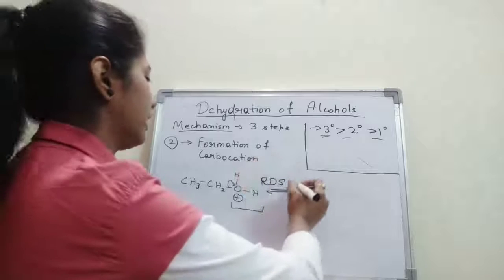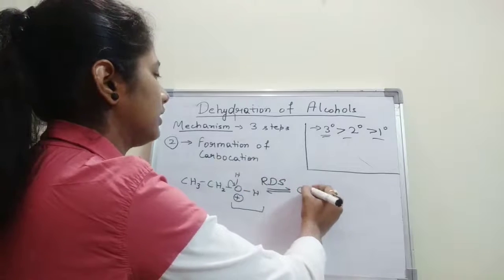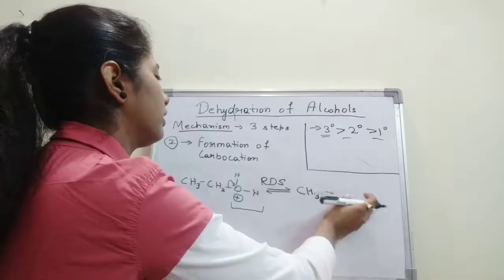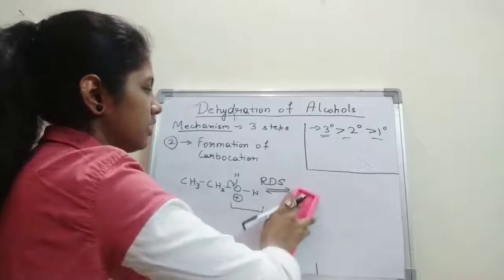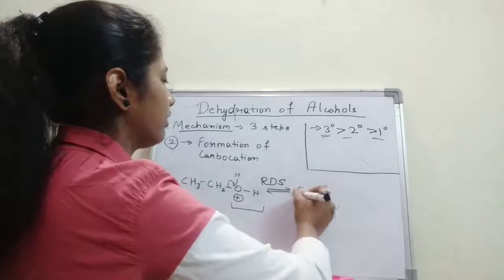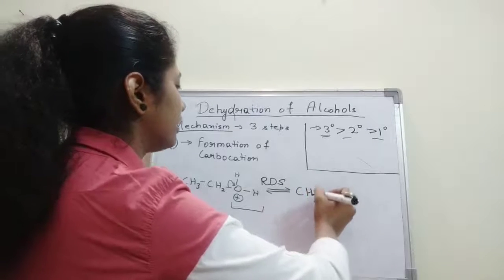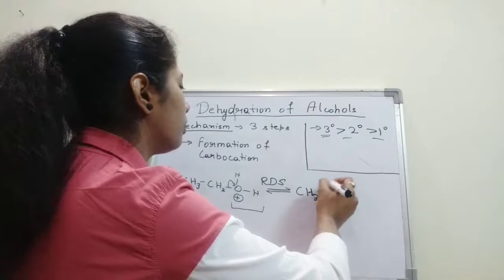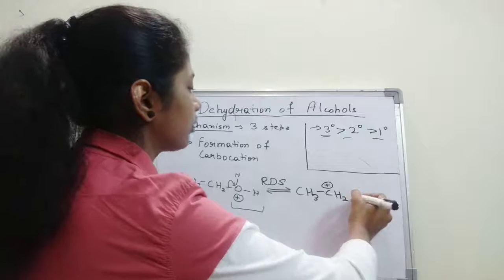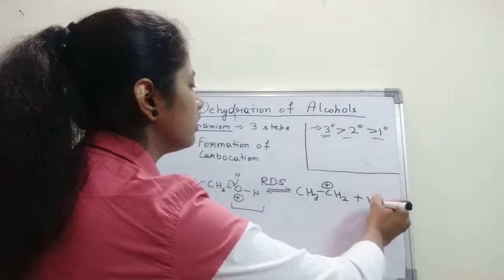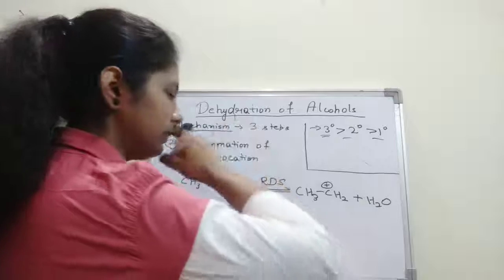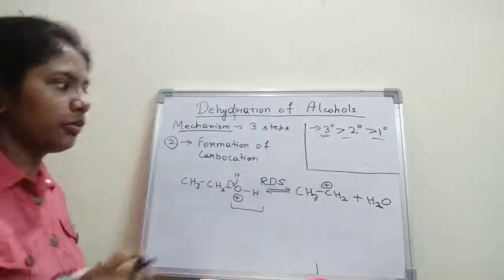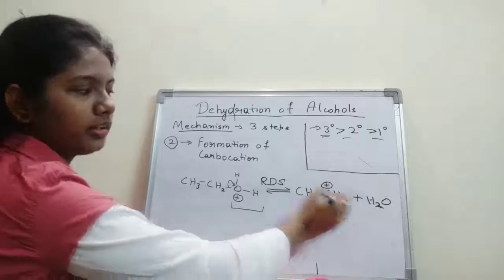So what we will get is CH3, CH2 with a positive charge, and of course a water molecule will be removed. We get this carbocation.